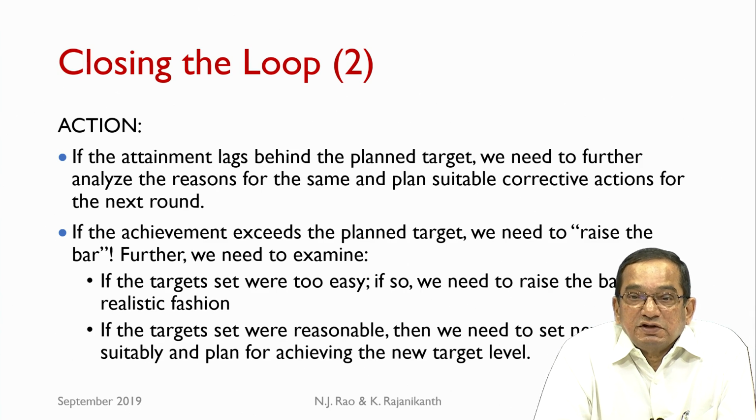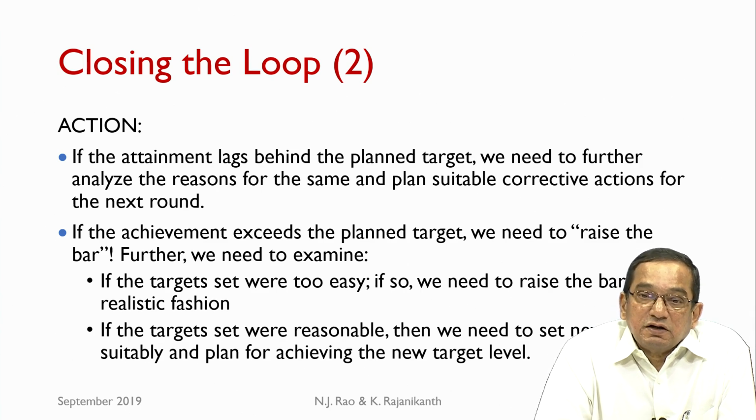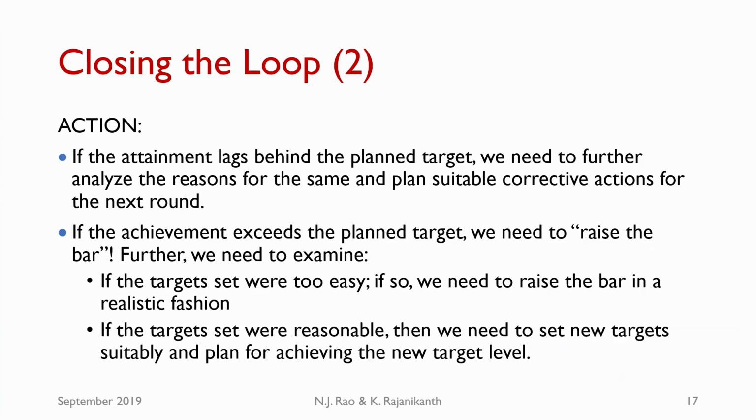So, they become the planned or intended target levels. When we actually deliver the course, the extent to which the students have attained these outcomes are measured and they become the actual attainment. So, if the attainment lags behind the planned targets, we need to further analyze the reasons for the same and plan suitable corrective actions for the next round.